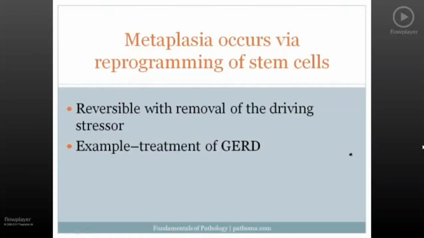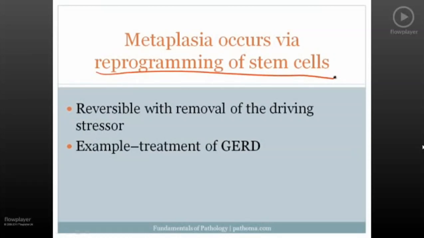Now, the next point concerning metaplasia is how metaplasia occurs. Remember that I told you it's not sufficient to simply know the definition of metaplasia, but you also need to know the mechanism by which it occurs. And the mechanism by which metaplasia occurs is via reprogramming of stem cells.